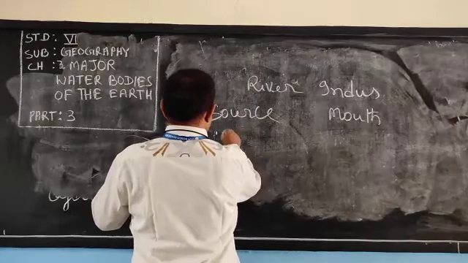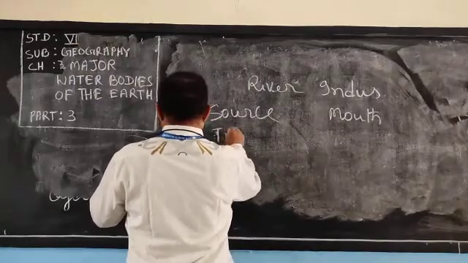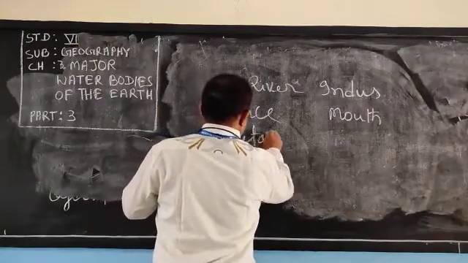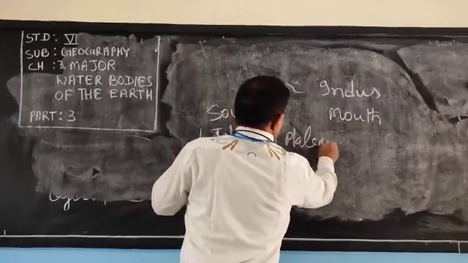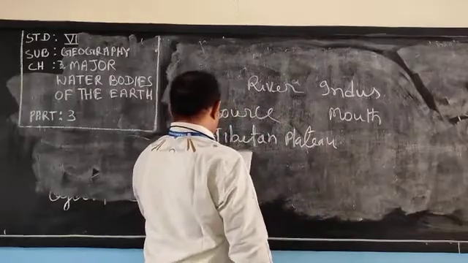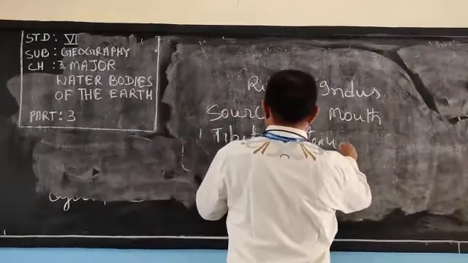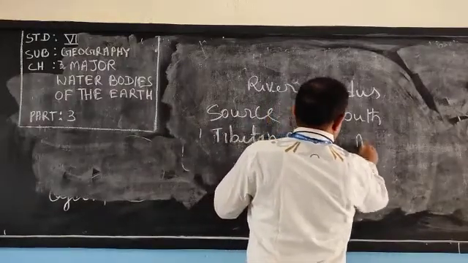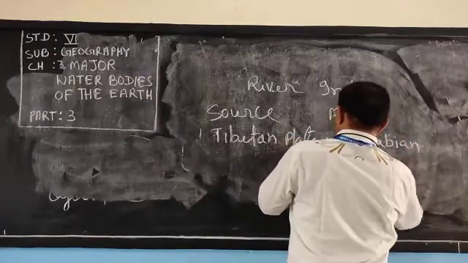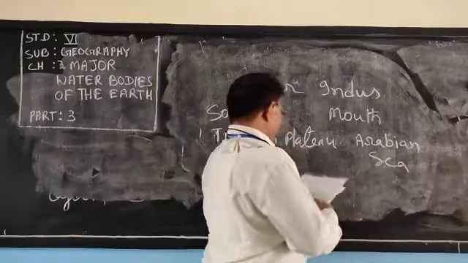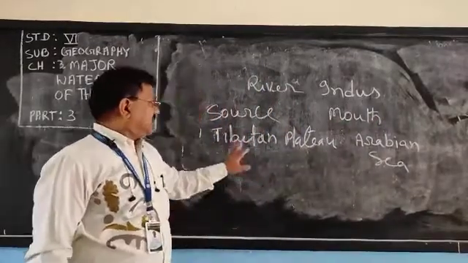Source of river Indus is Tibetan Plateau. It comes out from Tibetan Plateau and falls in Arabian Sea. Okay, this part is clear.